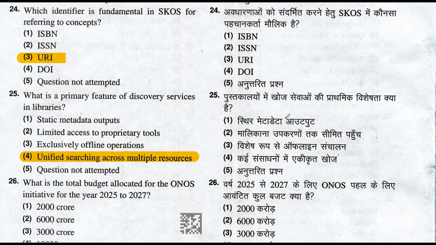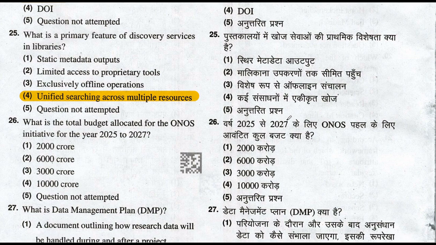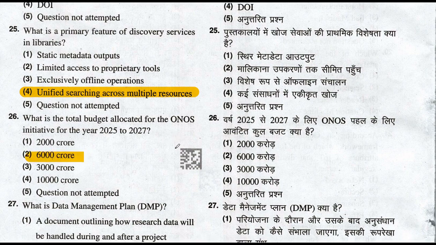What is the total budget allocated for the honors initiative for the year 2025 to 2027? So 6,000 crore is the right answer. So government allocated 6,000 crore budget for the honors initiative for the year 2025 to 2027, that is 3 years, included article processing charge. So the right answer is option number 2, 6,000 crore. Let's move to the question number 27.